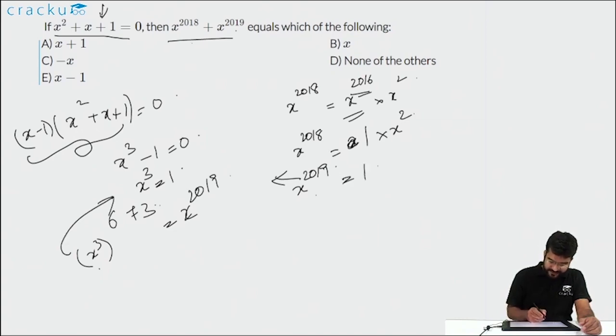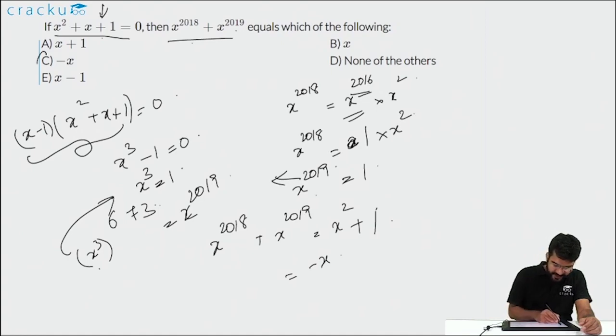So the required sum, x to the power 2018 plus x to the power 2019, will equal x square plus 1. But from the given equation, x square plus 1 is equal to minus x. That is because x square plus x plus 1 is equal to 0. So the answer that we are looking at is option C.